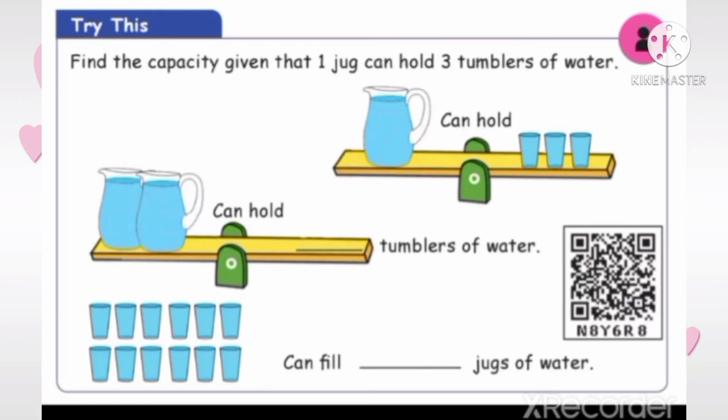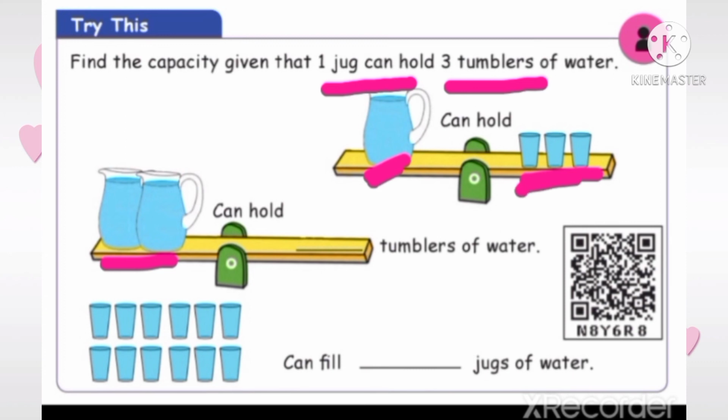Next, find the capacity given that one jug can hold 3 tumblers of water. Look at the picture, children. This one jug can hold 3 tumblers of water. Next, we have to find the answer, children. Here given 2 jugs. So, dash tumblers of water. So, what answer comes, children? Yes, one jug can hold 3 tumblers of water. So, 2 jugs can hold 6 tumblers of water.